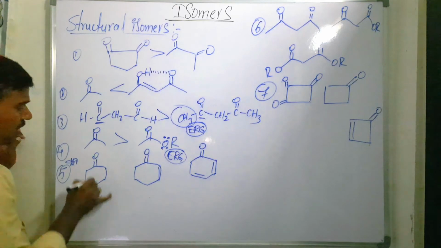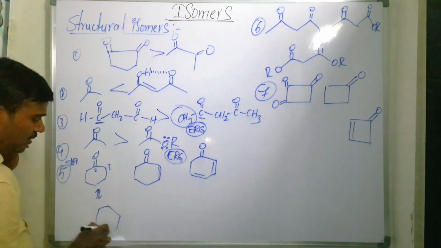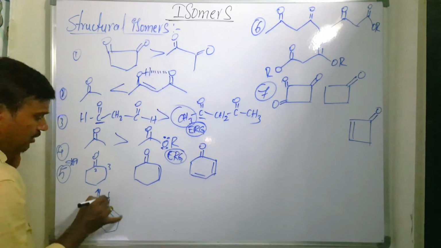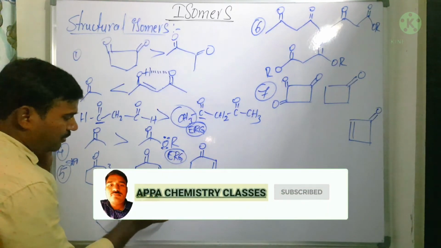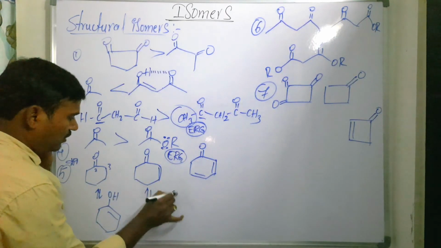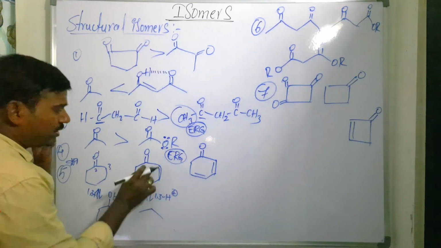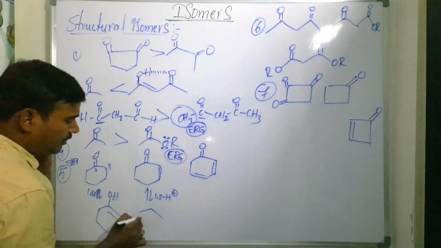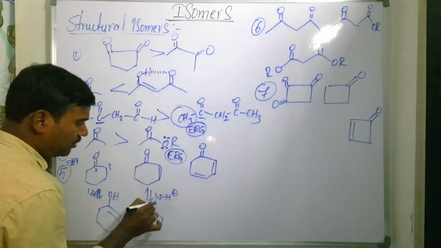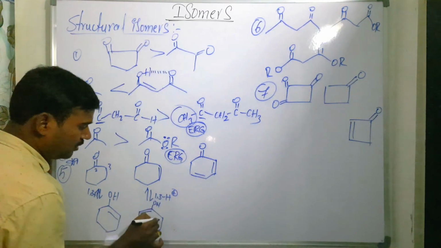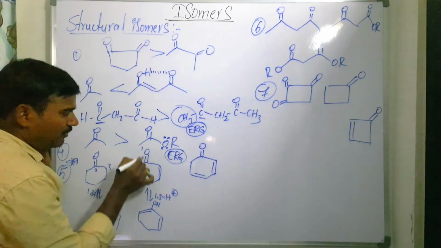Now you try to understand here. Whenever it participates in 1,3 proton shift, we are going to get this compound, double bond OH. This compound is involved in 1,3 proton shift. Here also 1,3 proton shift. Then here there is no possibility. Here it will be possible. Now you see the enol which is formed: 1, 2, 3.